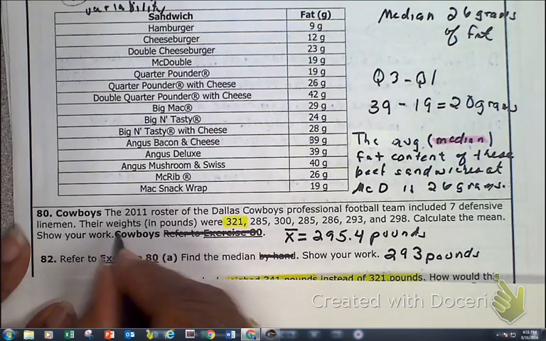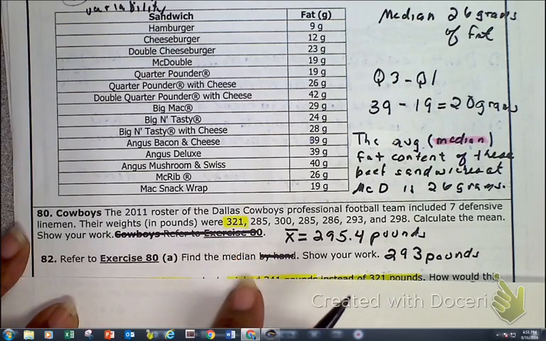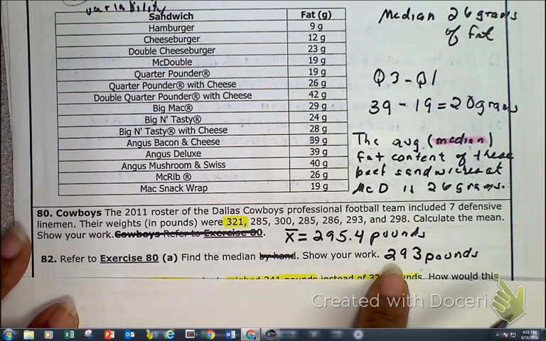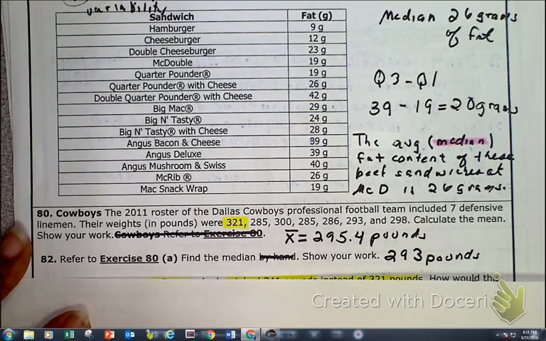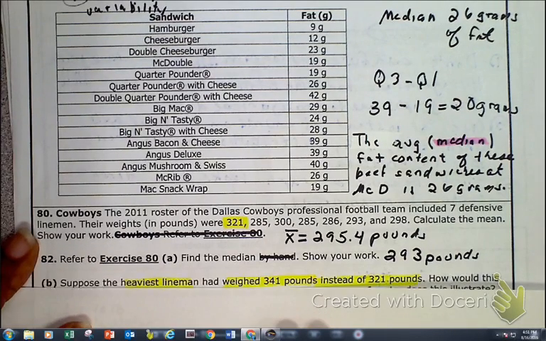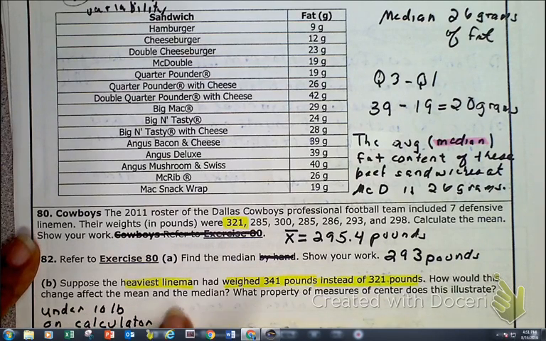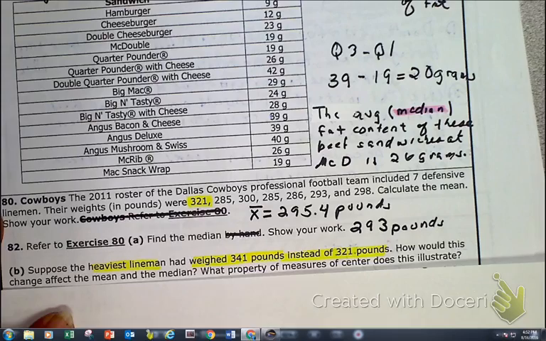Number 82, cross that out. They're asking you to find the median. We're not finding it by hand. We're just going to find it, and you know you have to use that scroll down button to find it. And now I want you to take a minute and read this, and let's see what happens. Because if you notice, we haven't talked about, well, I'm not telling you what we haven't talked about yet. You'll see in a minute.